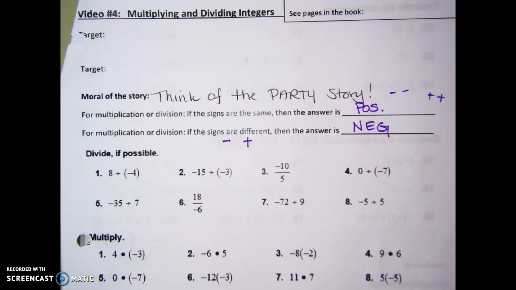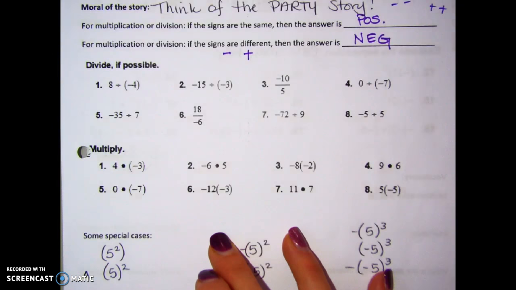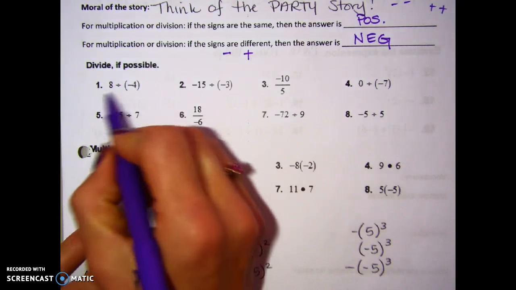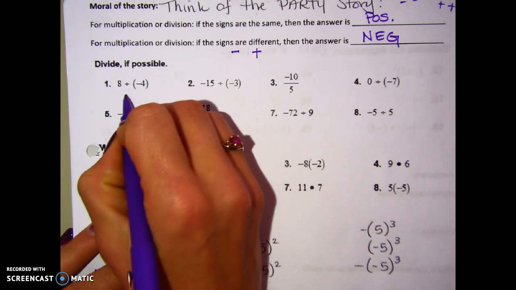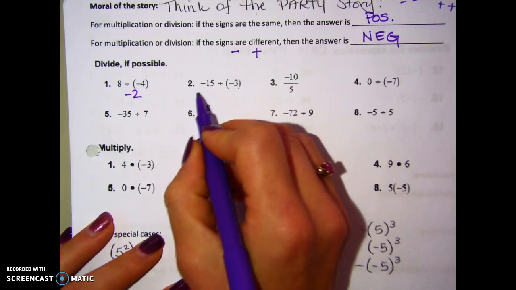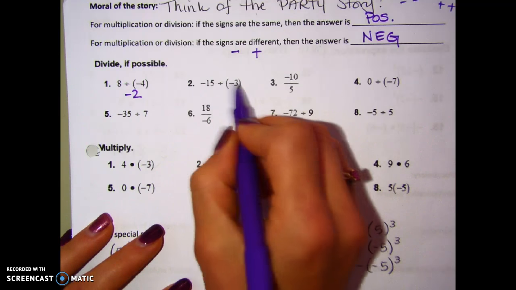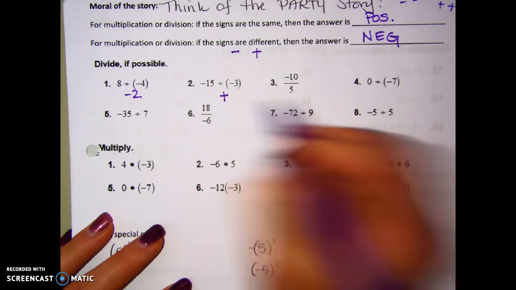So these next sections just have practice for you. I'm going to do a couple and then let you practice. I'll do the top row of each one. 8 divided by negative 4, signs are different. So I do the division, but my answer is going to be negative. Negative 15 divided by negative 3, right away the signs are the same, so I know my answer is positive.